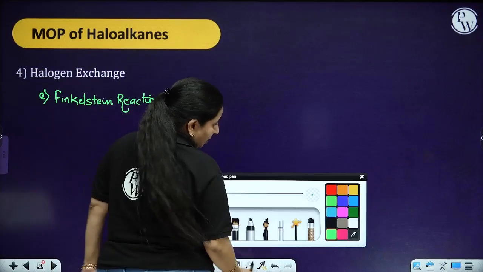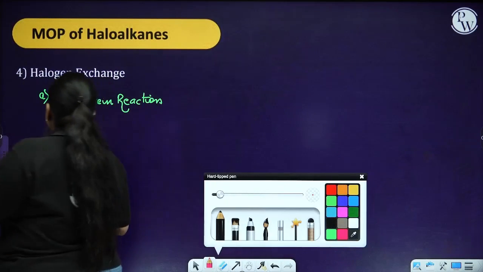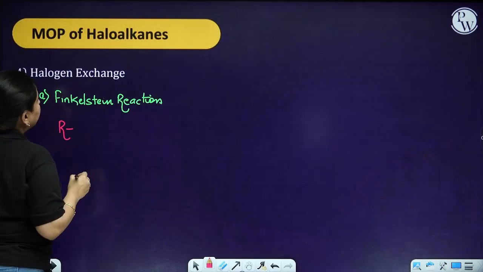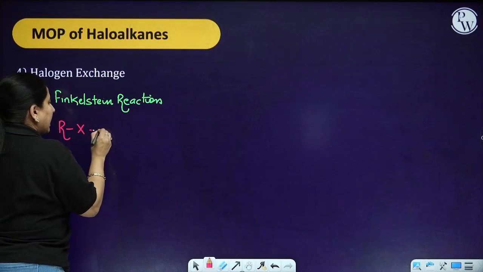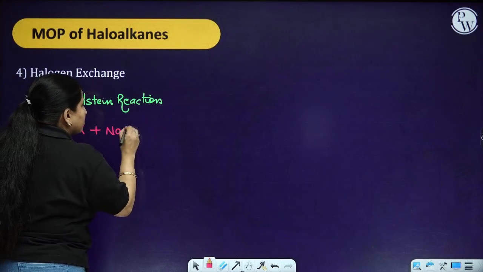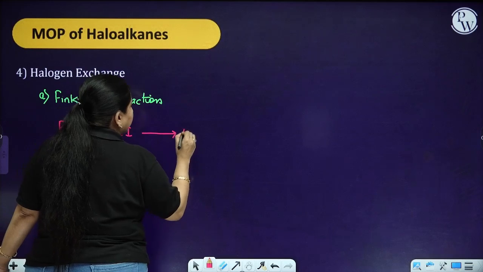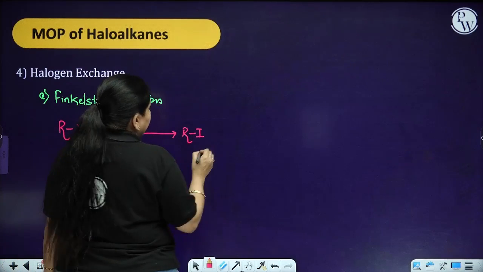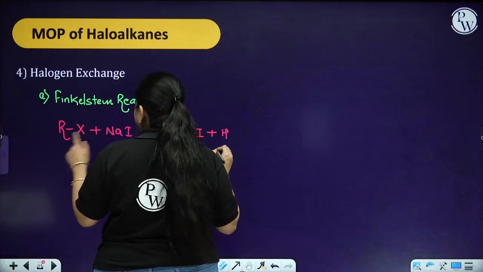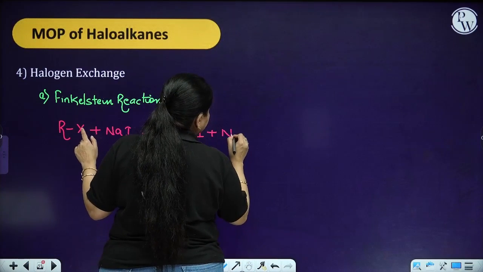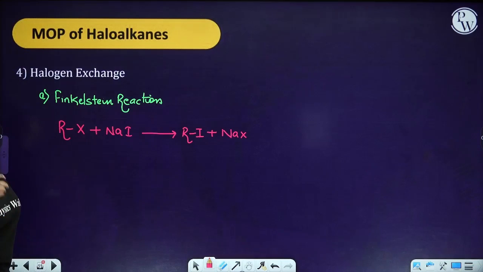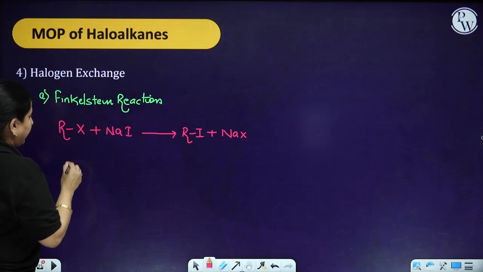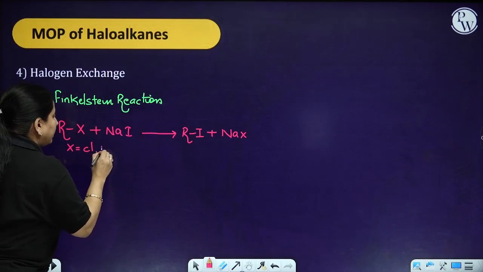So, when we are talking about the Finkelstein reaction, it is a halogen exchange. You can take any alkyl halide and make it react with sodium iodide. You are going to get the formation of the alkyl iodide and sodium halide. This is your Finkelstein reaction, where the exchange is done with the help of iodide. X over here could be chlorine or bromine.